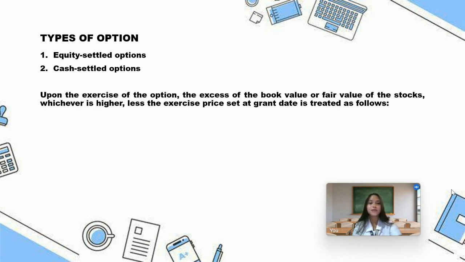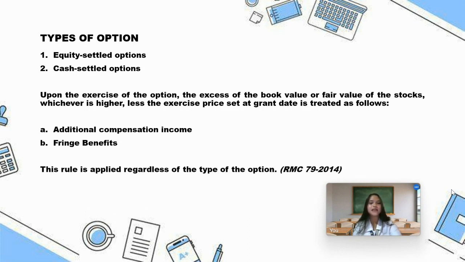Upon the exercise of the option, the excess of the book value or fair value of the stocks, whichever is higher, less the exercise price set at grant date, is treated as follows. A. Additional compensation income if the employee is rank and file. B. Fringe benefits if the employee is managerial or a supervisory employee. This rule is applied regardless of the type of the option.